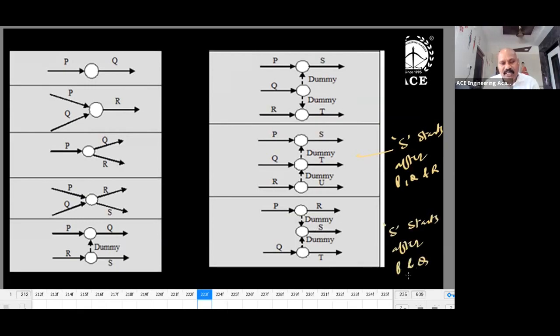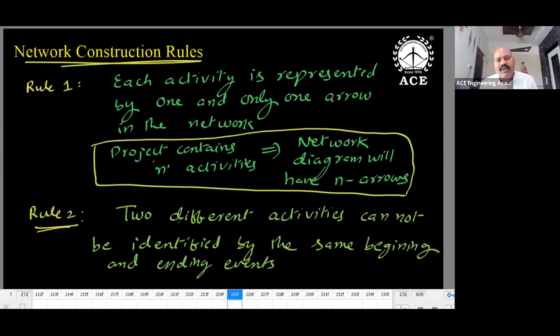So how to use dummy? Then I'll give you some information here. Network rules: what are the rules we follow? Maybe you may expect a theory question. Actually, I'm covering this topic in view of the exam only. So compulsory, you will get a question on this.